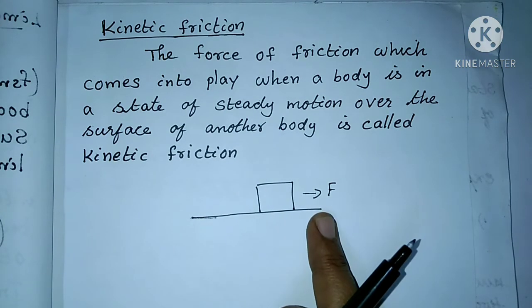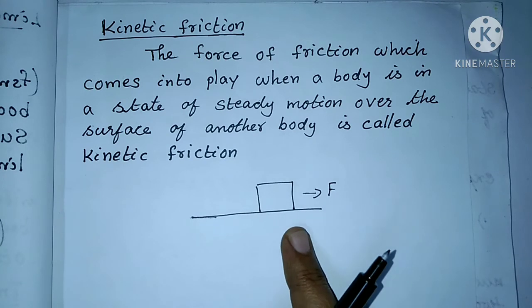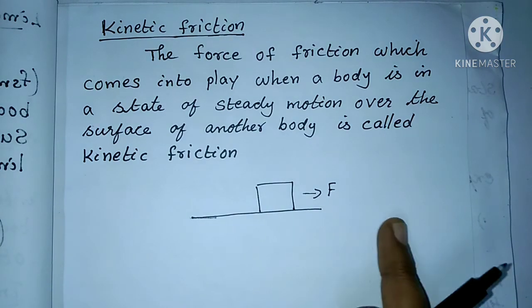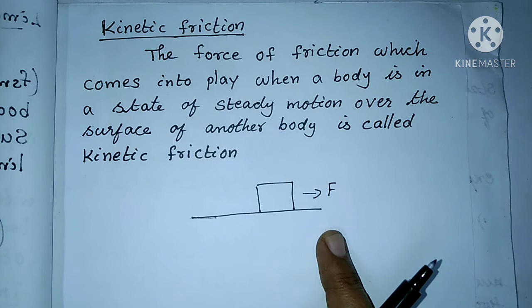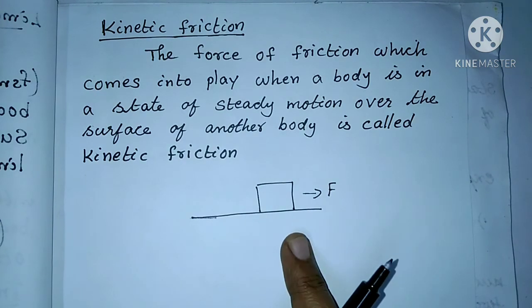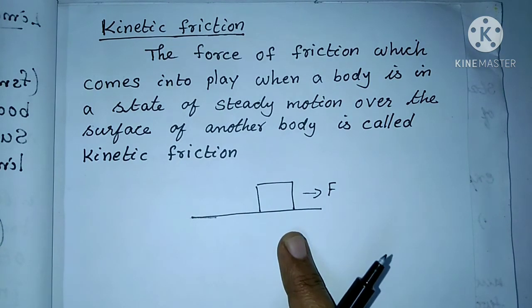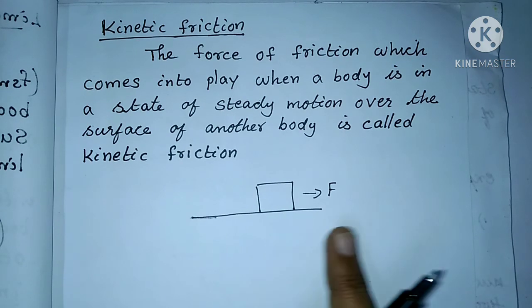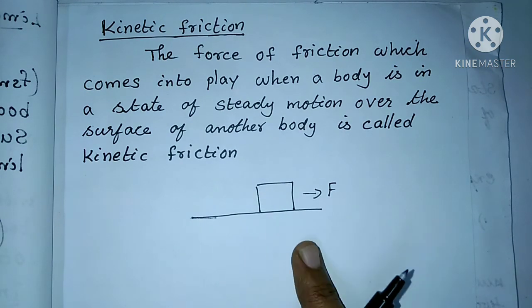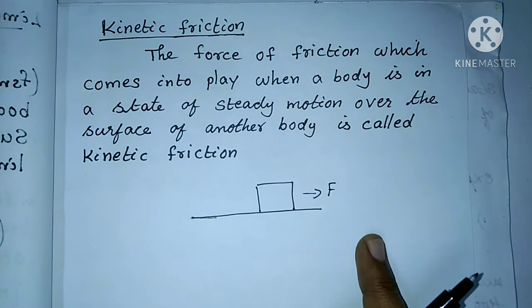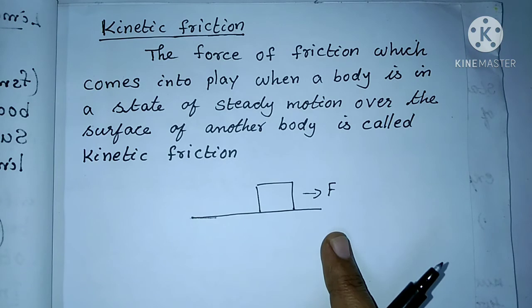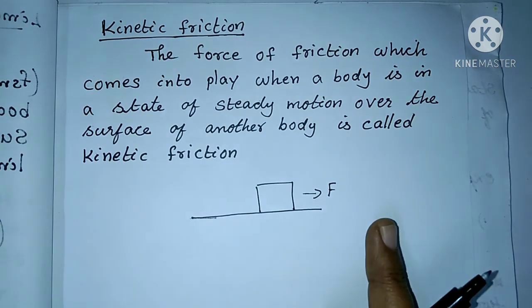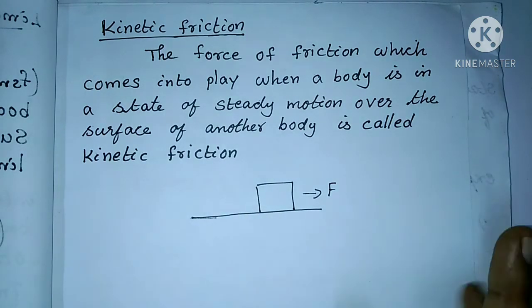When you increase the value of external force, the static friction also increases. But static friction cannot increase indefinitely; it reaches a maximum value. When the applied force is increased above that, the body starts moving.